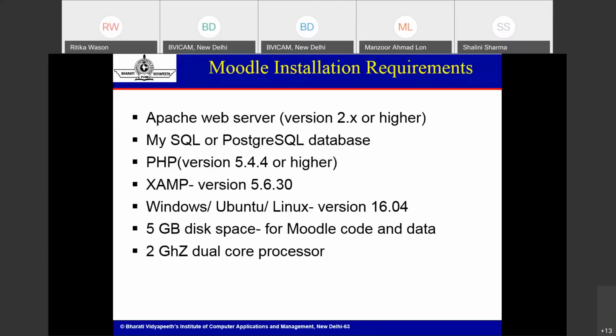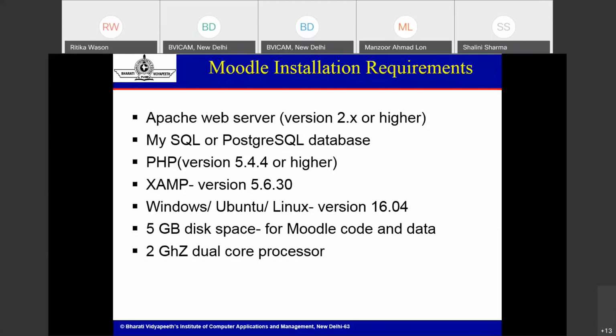Okay, thank you. So XAMPP server 5.6 means that PHP version 5 is running on that system. If your PHP version is 5 or earlier, you can install Moodle on a 32-bit operating system.